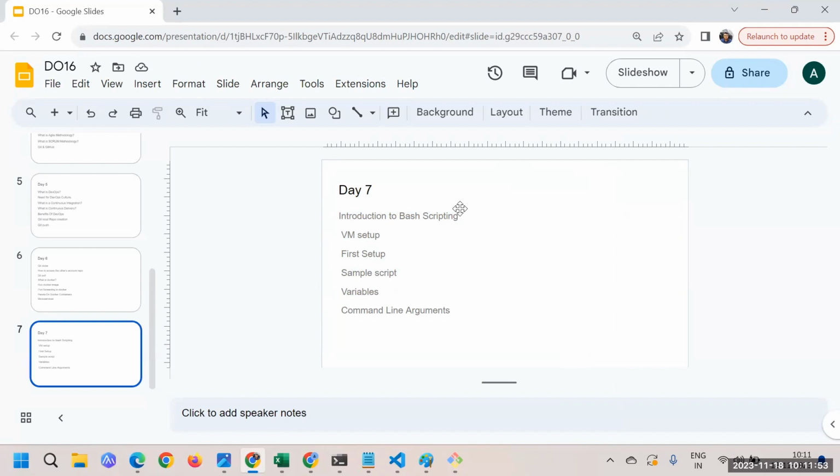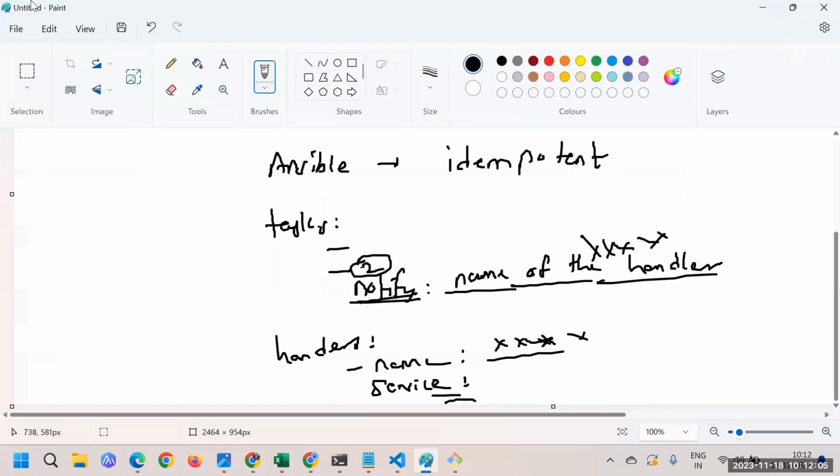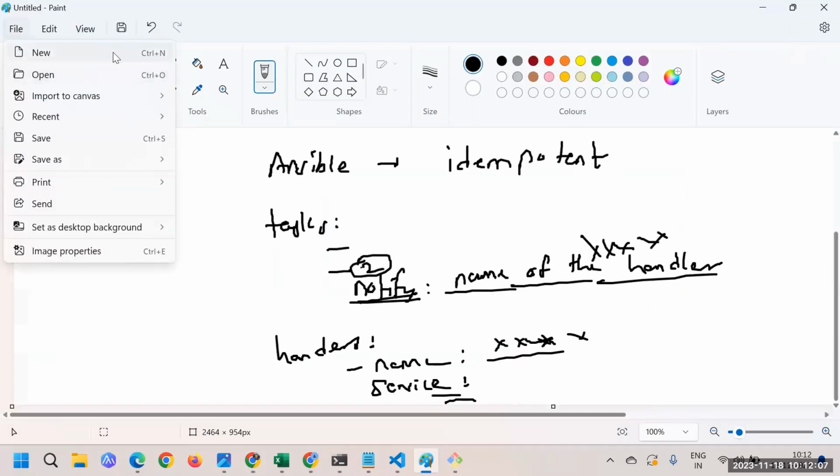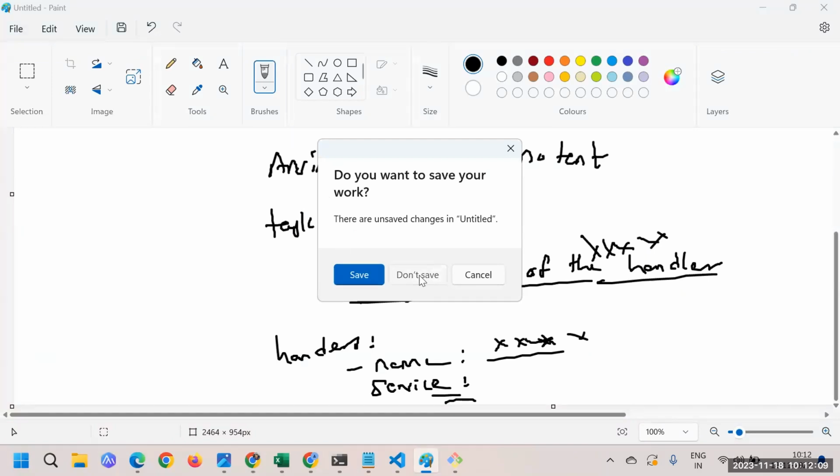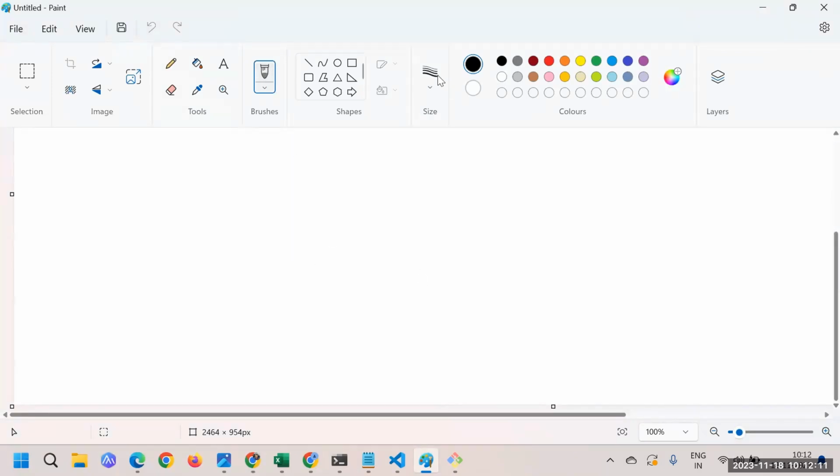You might have heard this terminology before. It's related to scripting, right? But overall, what is scripting and what is bash scripting? Let's discuss. Imagine that we have to do some task, and we have to do it again and again, repetitively.